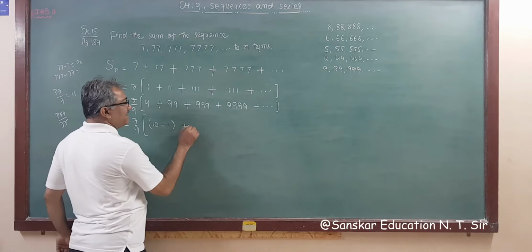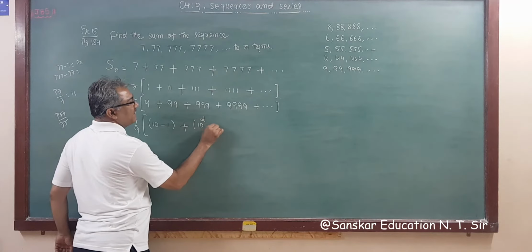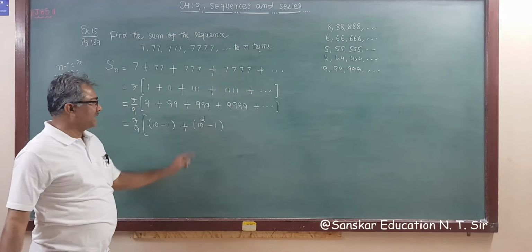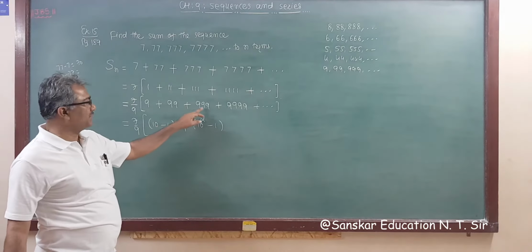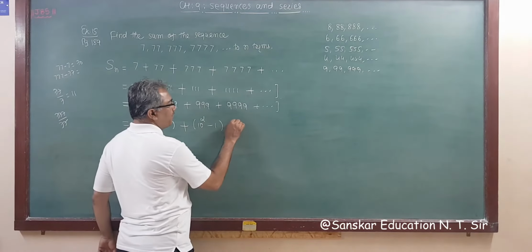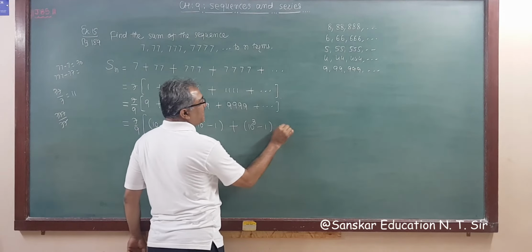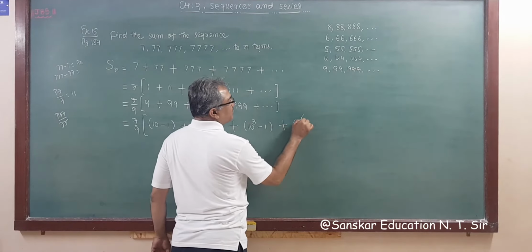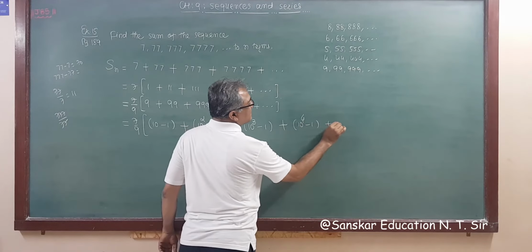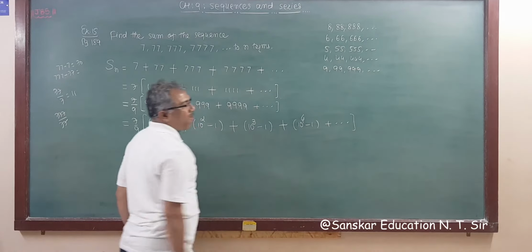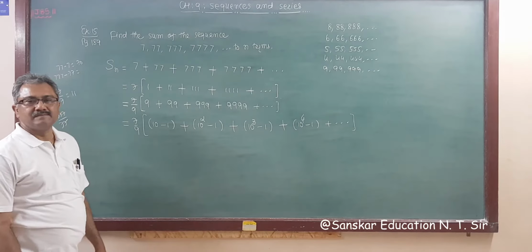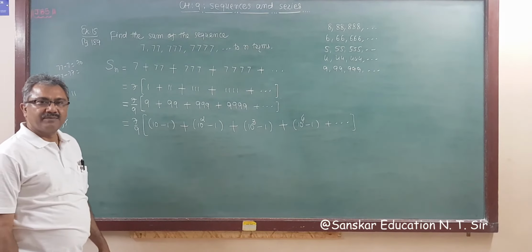So can I write this 10 square minus 1, that is 100 minus 1 is 99. So what is this? 10 cube minus 1. So this is 10 cube minus 1, and this will be plus 10 raised to 4 minus 1 plus dash dash dash, ये हो जाएगा, right? Now what to do?